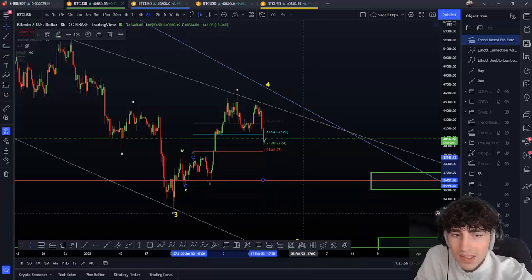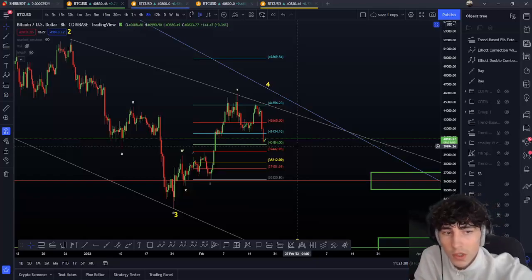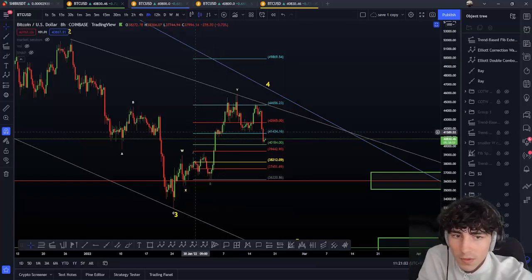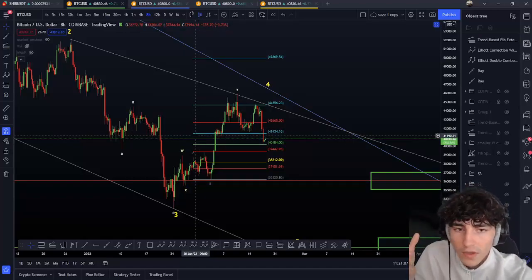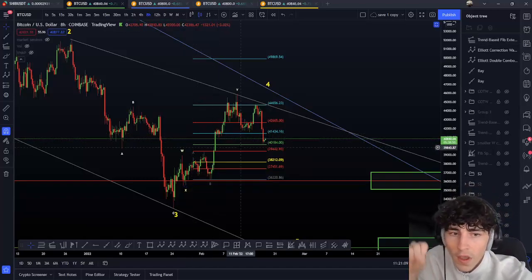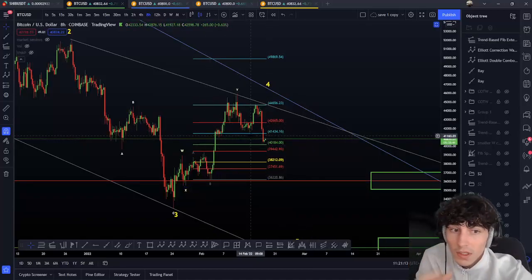We have done an extension in the C wave here. That's why I changed it to the impulsive, because the rules say when you touch the maximum target of an ABC, for example, every triple wave, every correction wave, is the 161 point here. When you go higher than this and touch the 20% here, you have to think about an impulsive. So that's why I changed it to the impulsive.